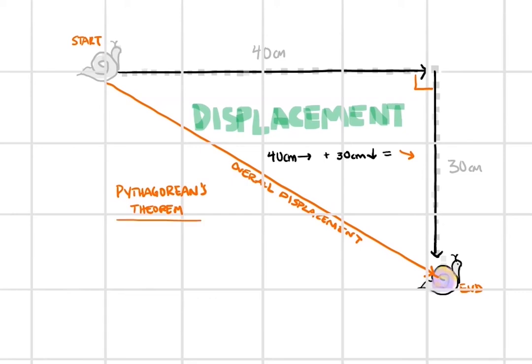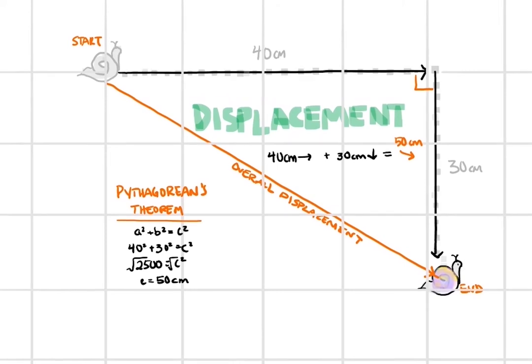The sides are 40 and 30, so that would be our a and b variable. Remember, it doesn't matter what order they're in because 1 plus 2 is the same as 2 plus 1. The hypotenuse is always c. Let's plug these numbers in. Remember to square first and then add, and to get c alone, we need to square root both sides. c is 50. Since our displacements here were measured in centimeters, our overall displacement would be 50 centimeters.